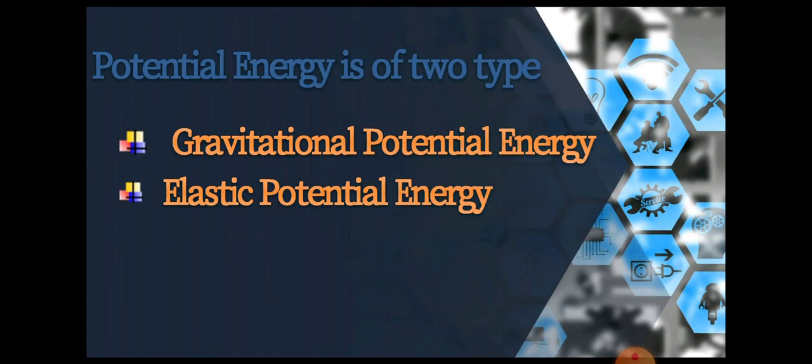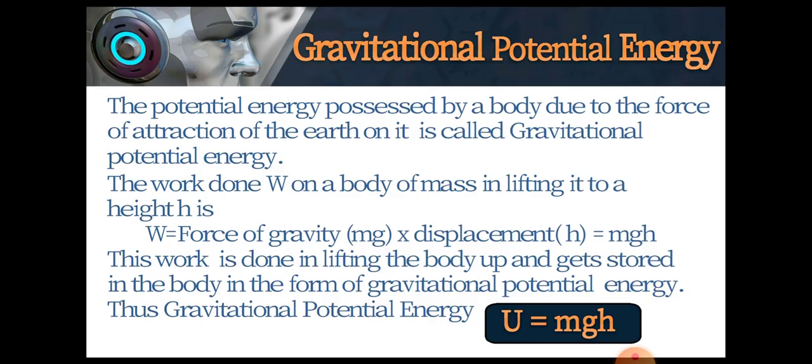Now, potential energy is of two types, gravitational potential energy and elastic potential energy. Now, what is gravitational potential energy? It is the energy possessed by a body due to the force of attraction of the earth on the body.